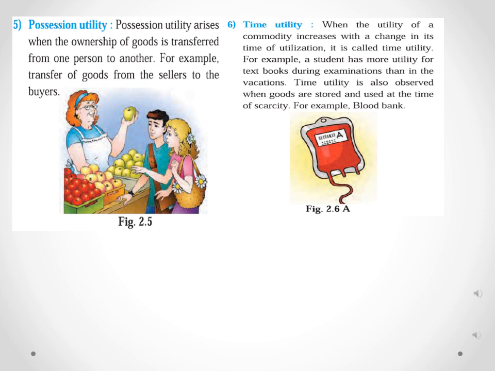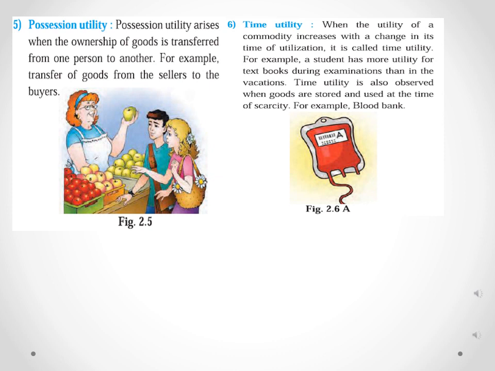Now the last point, the sixth point, is the time utility. When the utility of a commodity increases with a change in its time of utilization, it is called time utility. It means the usefulness of a product or commodity will be more as per the time factor.